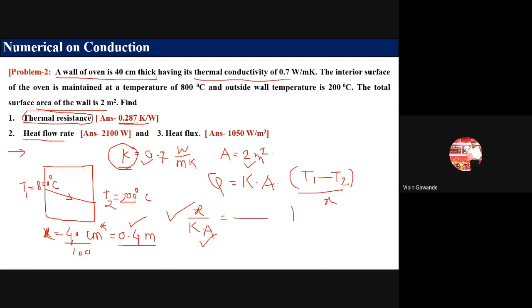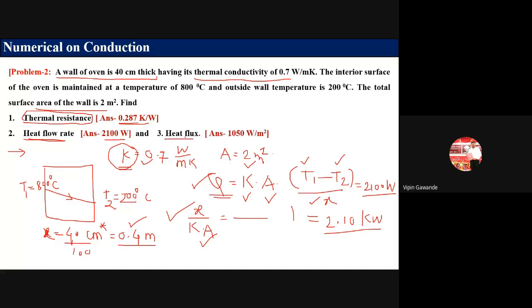Now second, we have to calculate the heat flow rate. Heat flow rate means we have to calculate the value of Q. K is given in the problem, A is given, T1 is equal to 800, T2 is equal to 200, and X is 0.4 meter. So calculate the value, you will get 2100 watt. This becomes 2.10 kilowatt if you divide it by 1000. So put everything here and you will get the value of Q.